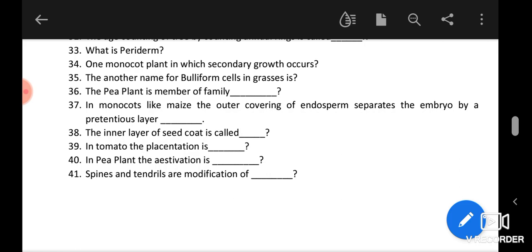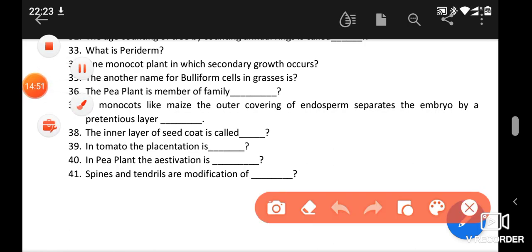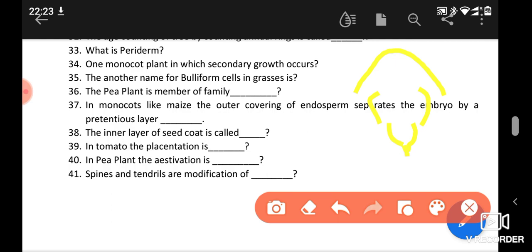In the pea plant, the aestivation is a special type called vexillary. Other than the simple aestivations like valvate or open, in the vexillary aestivation the 5 petals are arranged in a special manner: a very big petal called the vexillum, other petals, and two petals like this. So this is the kind of aestivation.